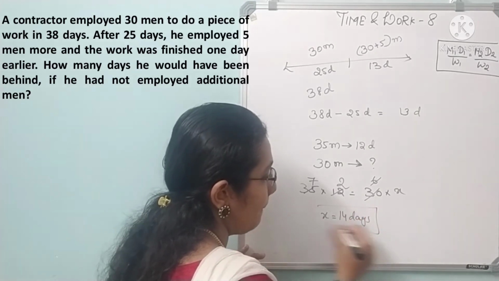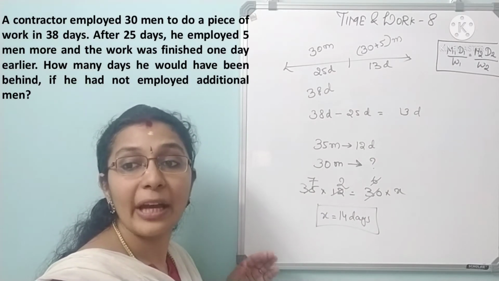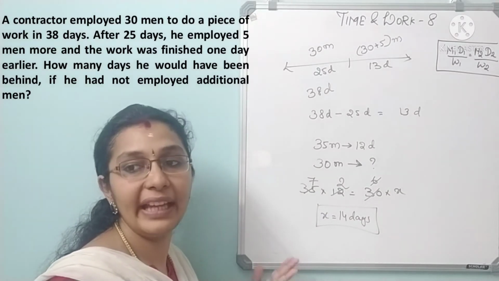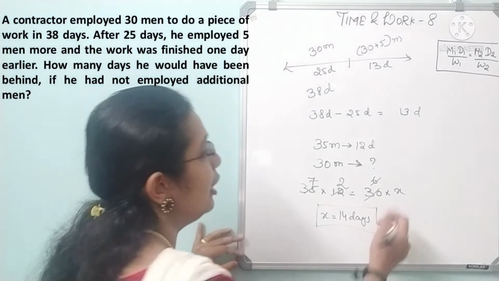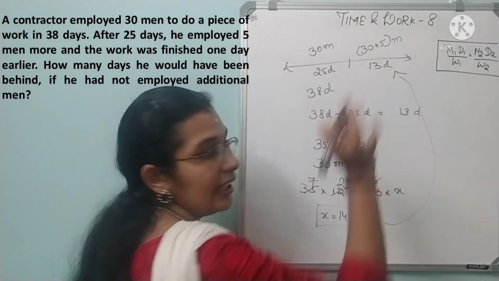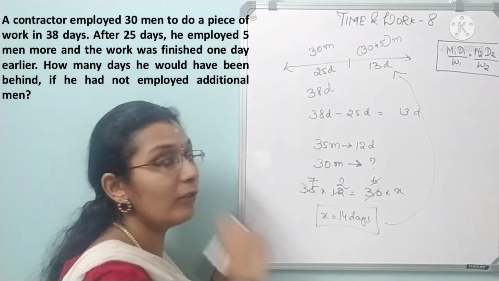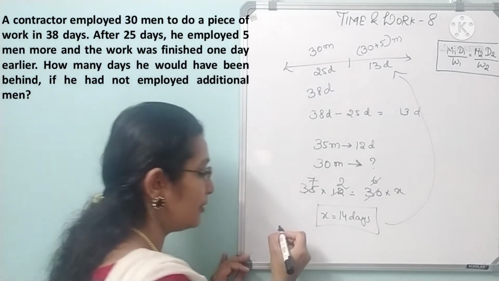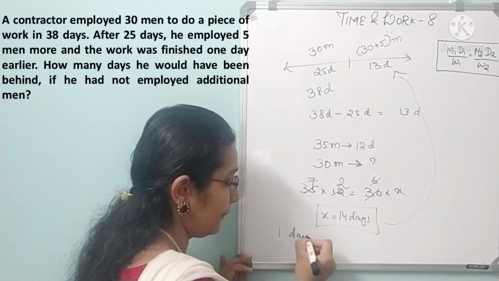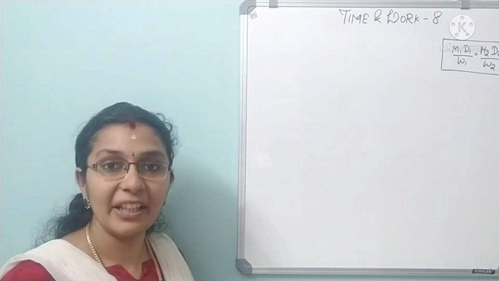Yes? But they are asking how many days he would have been behind if he had not employed additional men. So actually, see, in 13 days the work should be completed, but it is completed in 14 days. So 1 day extra they are taking. So the answer is 1 day. Clear? So let's go with the next variety of question.